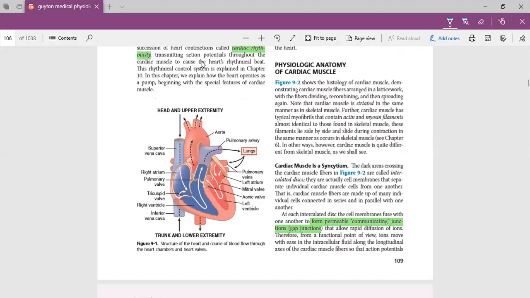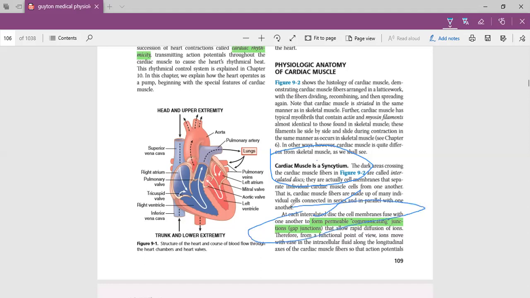The next important point is that cardiac muscle is a syncytium. What is syncytium? So basically syncytium, हमें कोई भी चीज़ syncytium होती है ना वो इकट्ठे कॉन्ट्रैक्ट करती है. Its reason is that gap junctions are present.